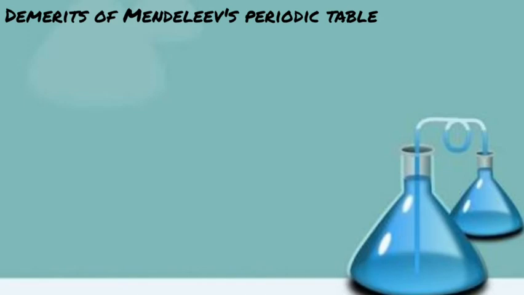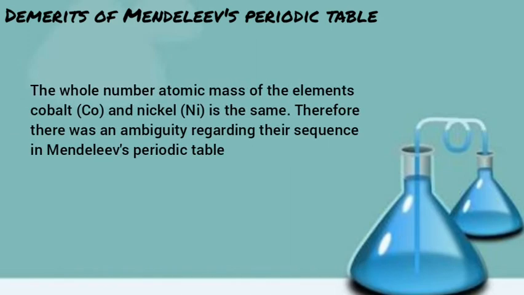Then we see the demerits of Mendeleev's periodic table. First, the whole number atomic mass of cobalt and nickel is the same. Therefore, there was an ambiguity regarding their sequence in Mendeleev's periodic table.